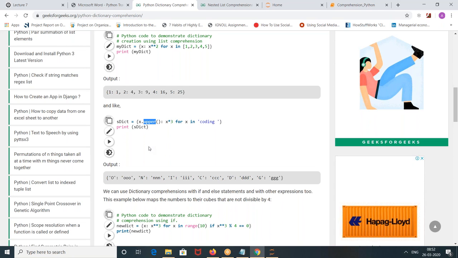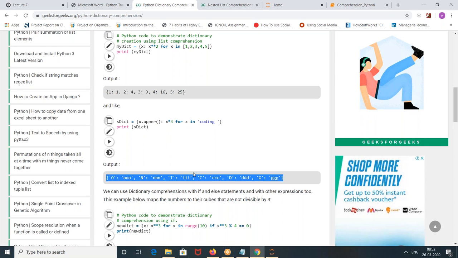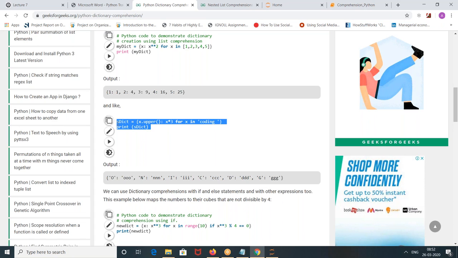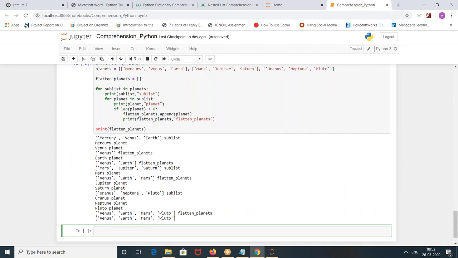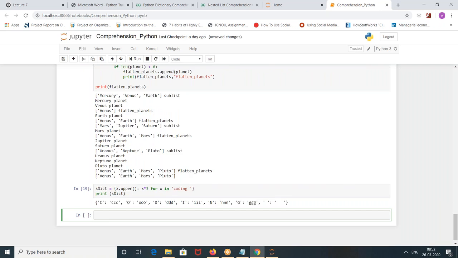Why is O first? C is supposed to be first, right? Good question. x dot upper, x cube for x in coding. So we got C, CODING.